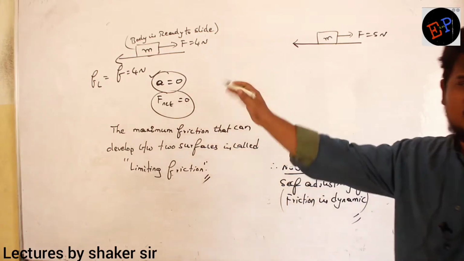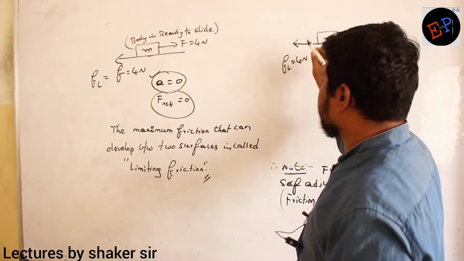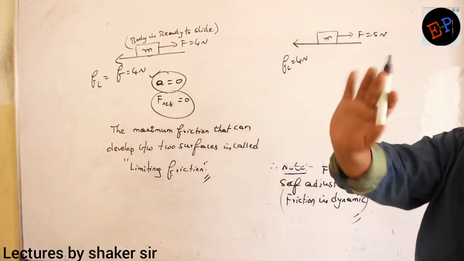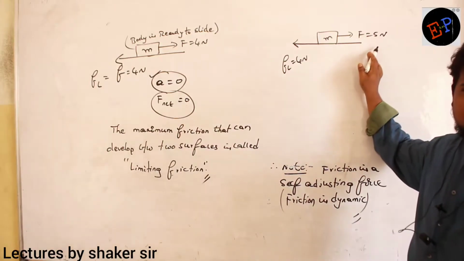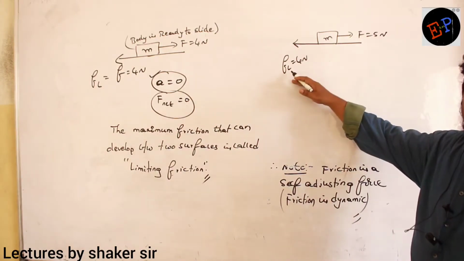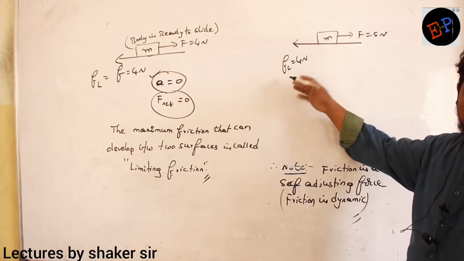Same body, same surface. Friction remains 4 Newton, because beyond this value, friction cannot increase. What is the applied force? 5. What is the friction? 4. What do you understand?